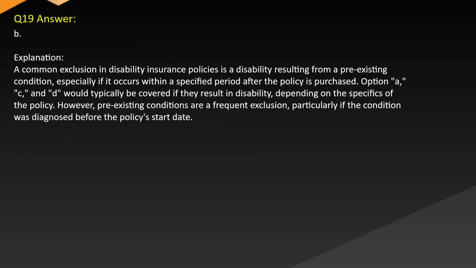Answer B. Explanation: a common exclusion in disability insurance policies is a disability resulting from a pre-existing condition, especially if it occurs within a specified period after the policy is purchased. Options A, C, and D would typically be covered if they result in disability, depending on the specifics of the policy. However, pre-existing conditions are a frequent exclusion, particularly if the condition was diagnosed before the policy's start date.